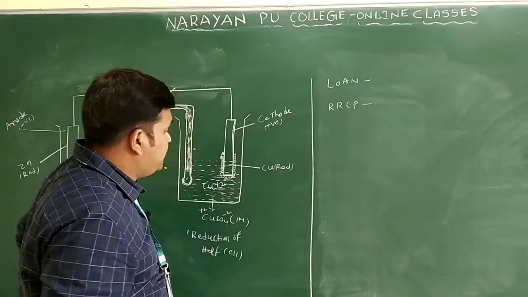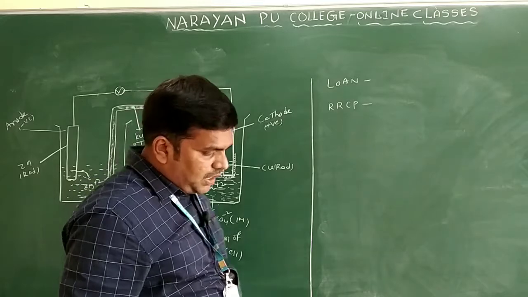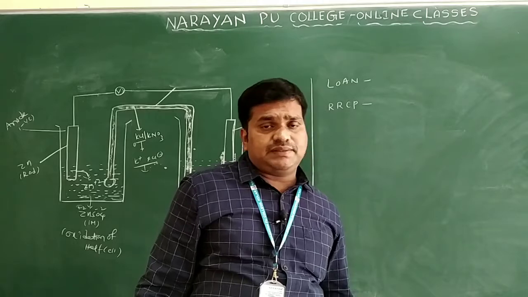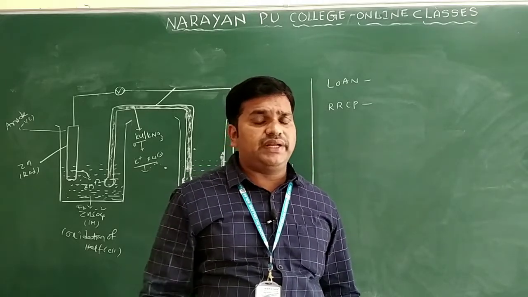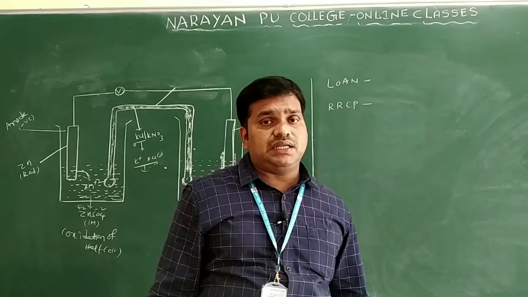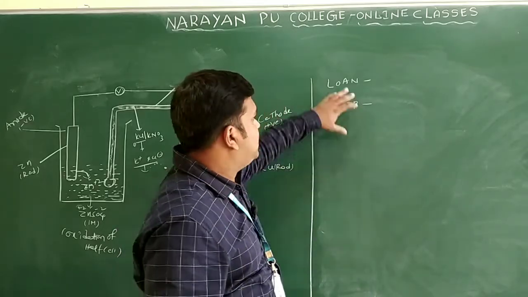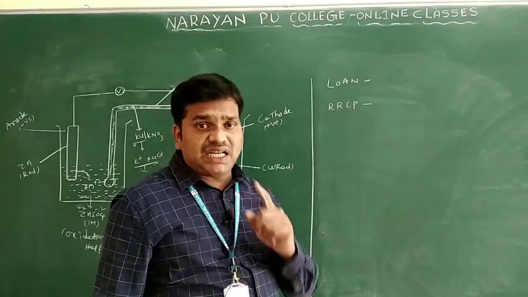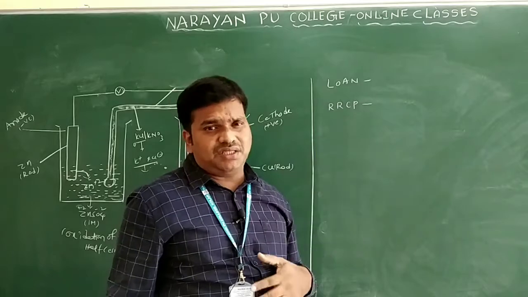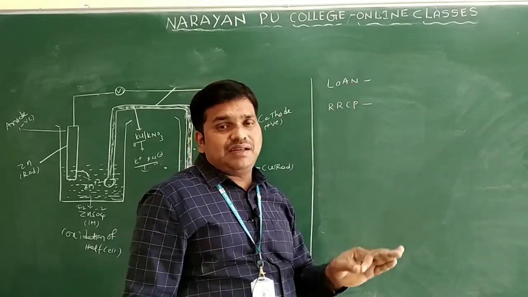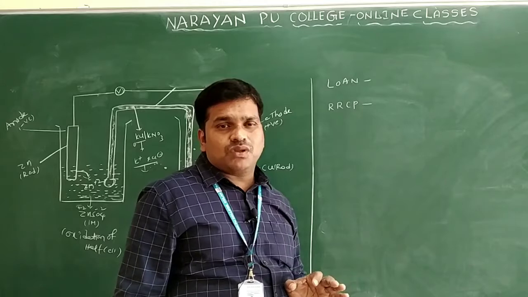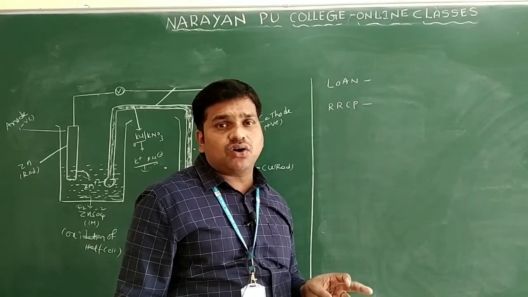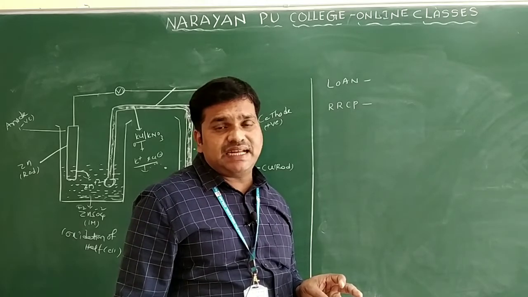We can use a simple terminology to know the oxidation and reduction part in an electrogalvanic cell, where the oxidation takes place and where the reduction takes place. Sometimes you get confusion between the electrolytic cell and the electrochemical cell. In that case, just recall these simple terms. Here L represents left, O means oxidation, A means anode, and N means negative. L means loss of electrons, which you call oxidation. Oxidation takes place at the anode.